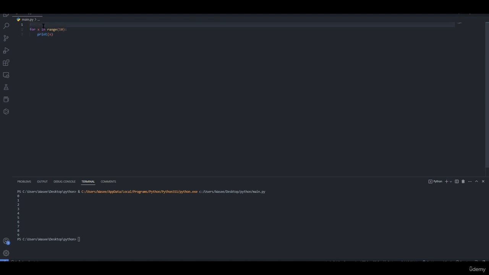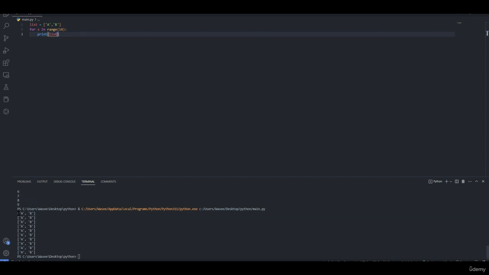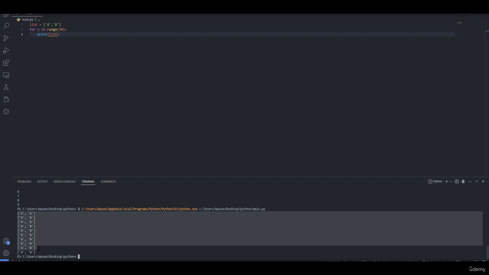One other way to use a for loop is by having an array list equal a, b, for x in range 10, print list. As you can see now, the list is printed out in here.